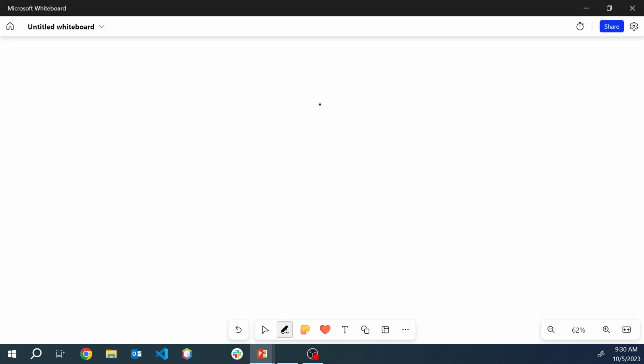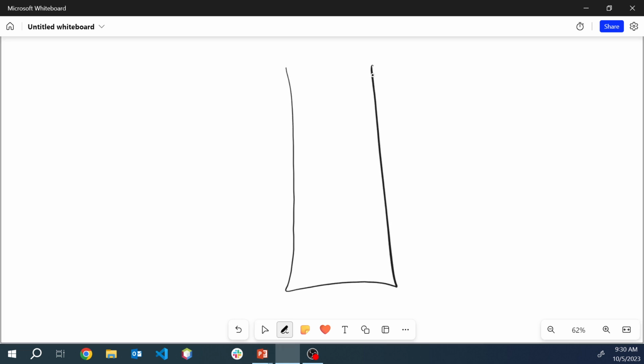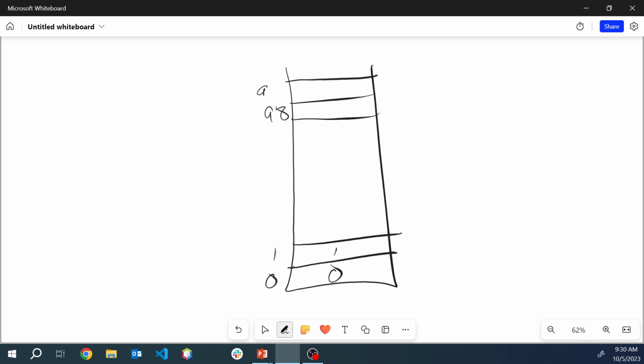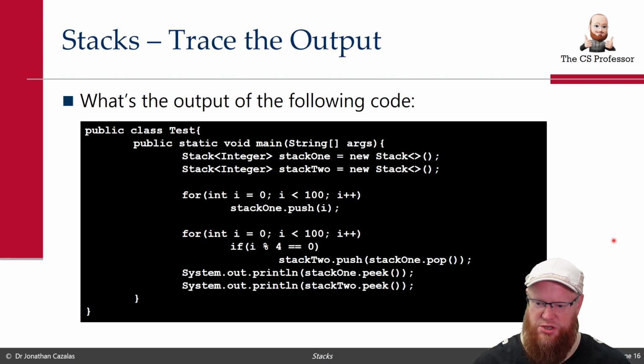I'm not going to draw out clearly a stack that huge, but we're going to push in from index 0 all the way to index 98 and index 99. We're going to be pushing the values of i. So 0, 1, 2, 3, 97, 98, 99. We perform all of those pushes.